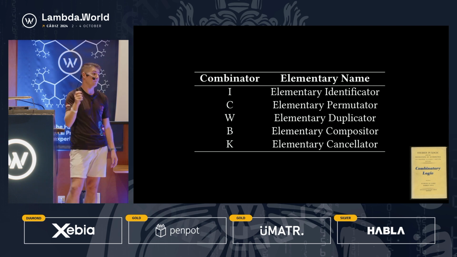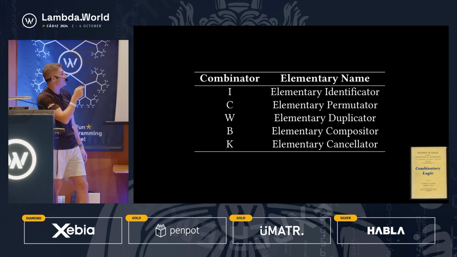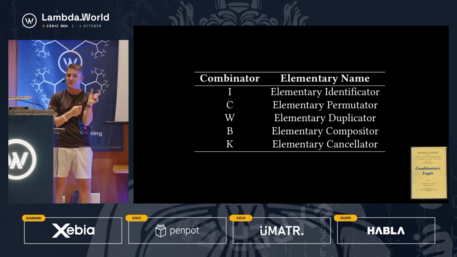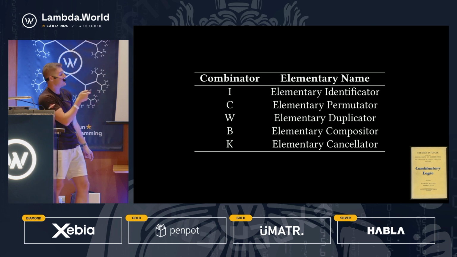He published his seminal text in 1958 with Robert Feys, and I believe in chapter 5, he introduces the 5 elementary combinators. And they are I, the elementary identificator, C, the elementary permuter, W, the elementary duplicator. That's the one we saw in the first example. It duplicates your argument and turns a binary function into a unary function. B, the elementary compositor, and K, the elementary cancellator. So we're going to go through these one by one plus S.